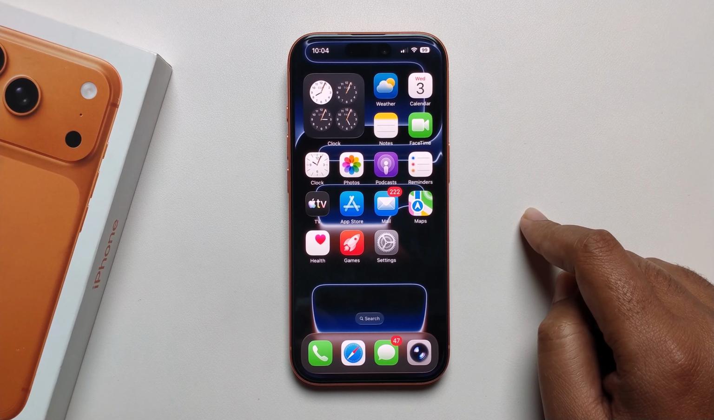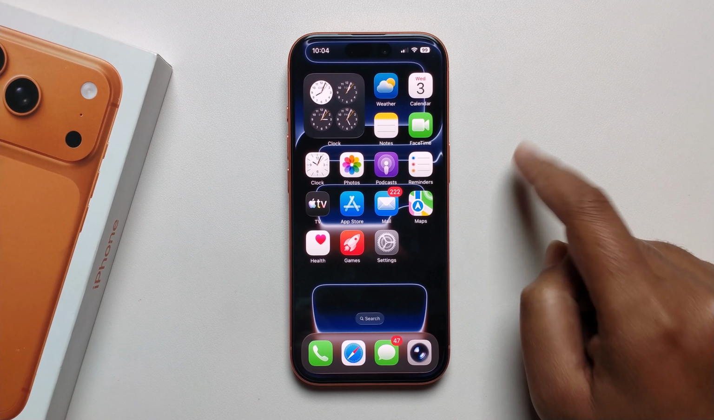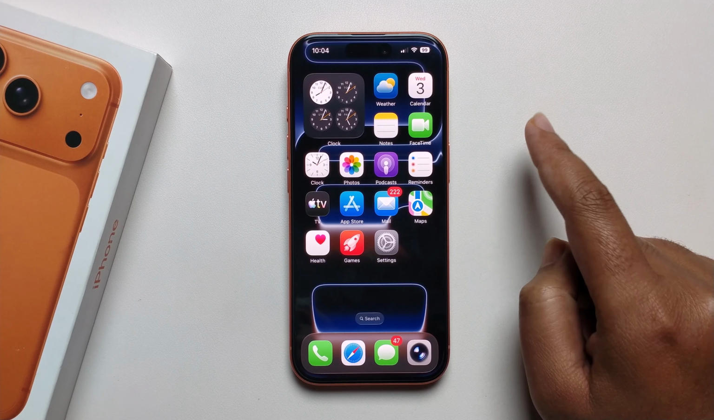Hi, in this video I'm going to show you how to get and set a free ringtone on your iPhone 17 Pro or Pro Max.